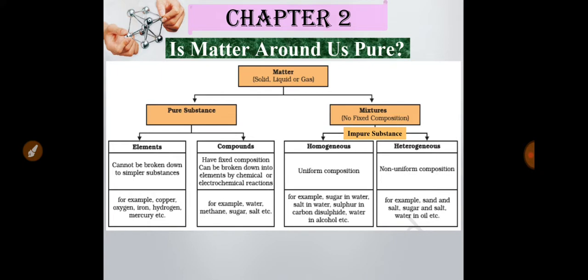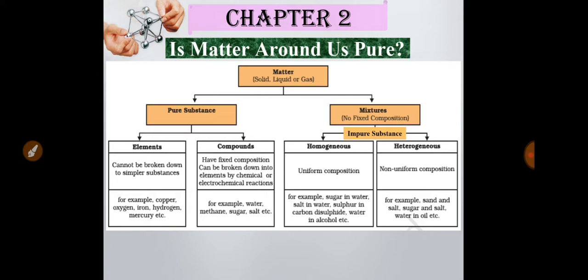Again, pure substance can be classified into two types. One is elements and the other is compounds. First, I will take some examples: hydrogen, nitrogen, oxygen, carbon, etc. are examples of elements. In elements, the constituent present cannot be separated or broken further because they contain one type of particle, that is called an element, and the simplest part of an element is called an atom.